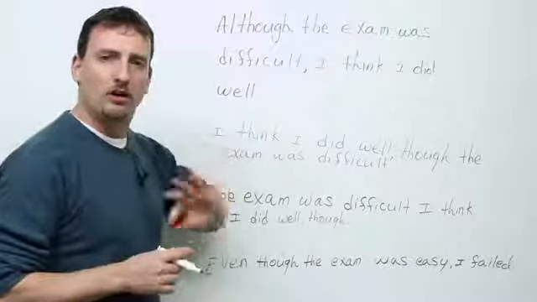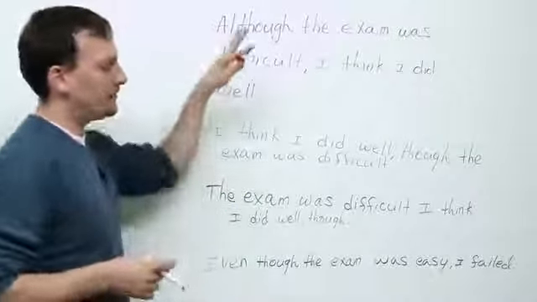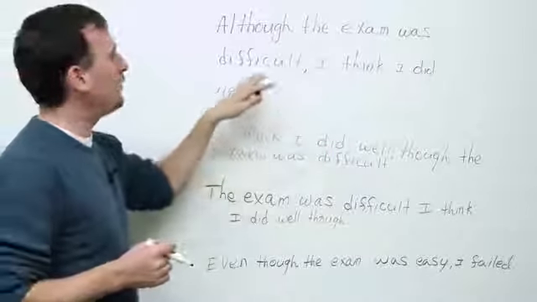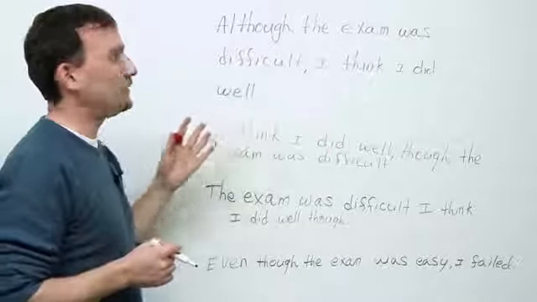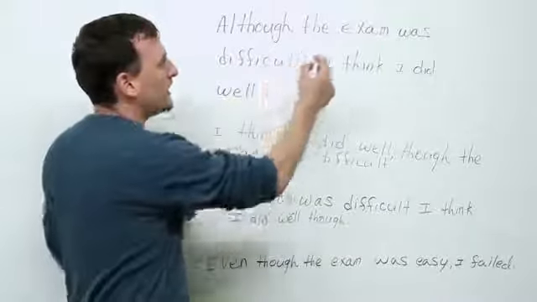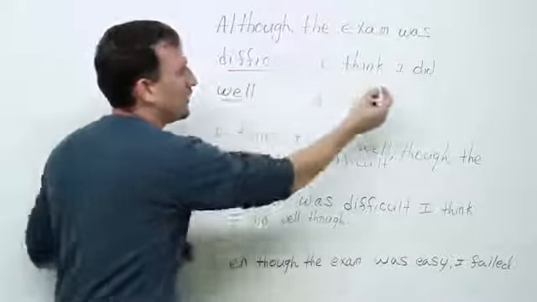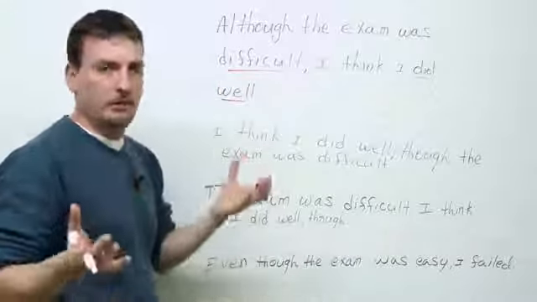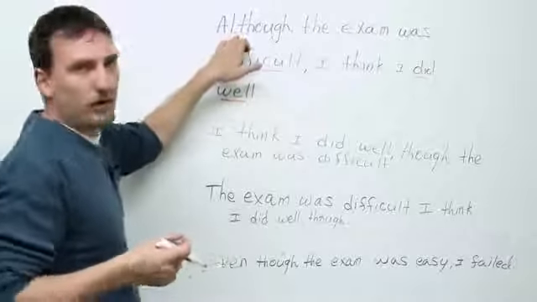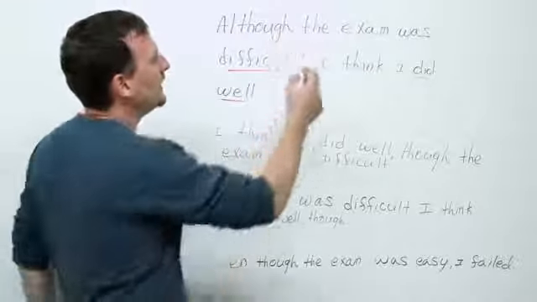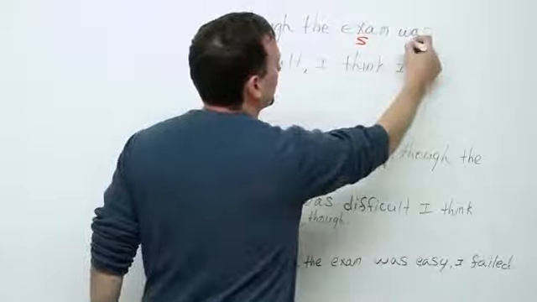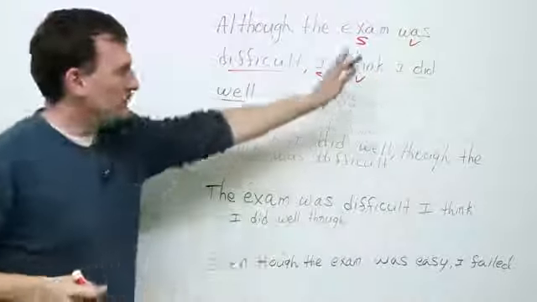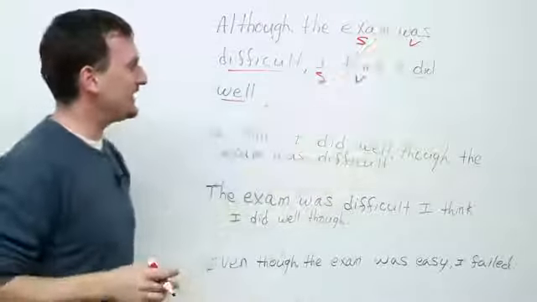Okay, let's start with although, though, and even though. I have basically the same sentence 4 different ways, okay? Although the exam was difficult, I think I did well. Now, here the contrast is between difficult and doing well, right? That's the contrast. Difficult means doing badly, but here's an opposite. Okay, very easy. I start with although. I'll give you the opposite. Here's your subject, and here's your verb. And then here's your subject, and here's your verb again. We won't talk about the extra clause at the end there.